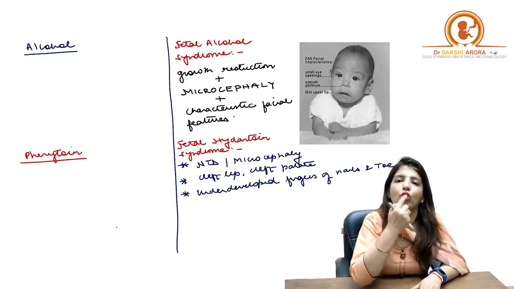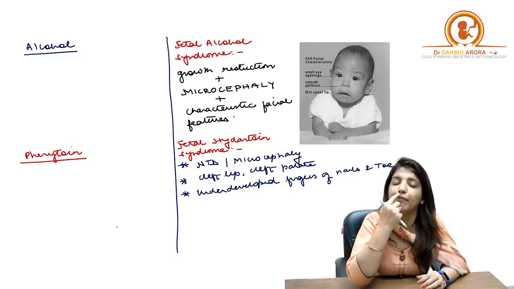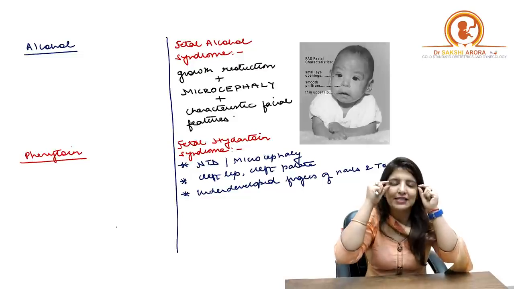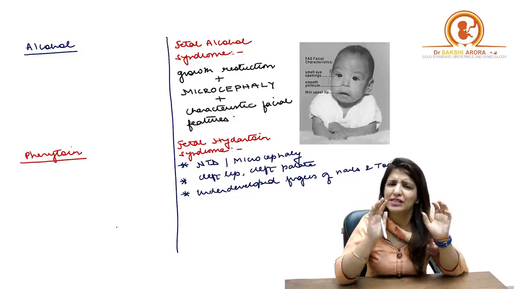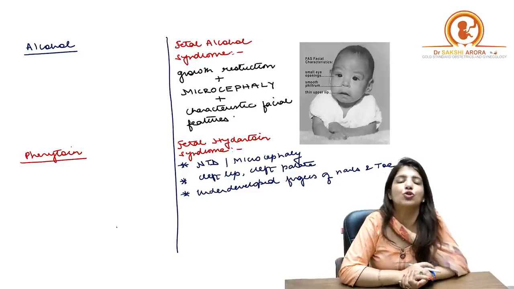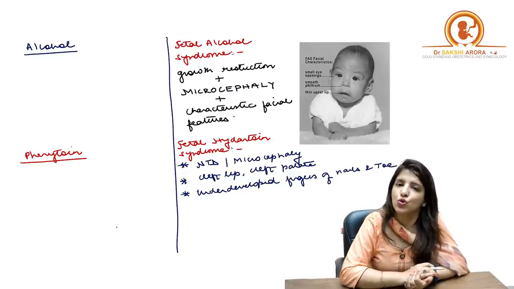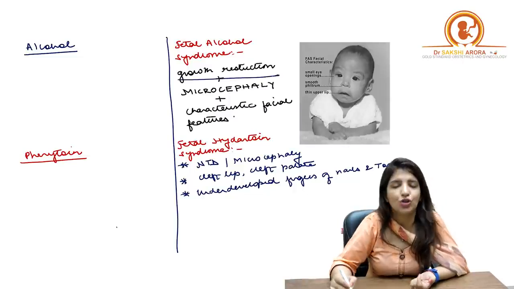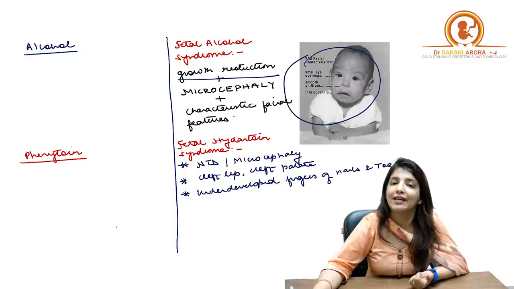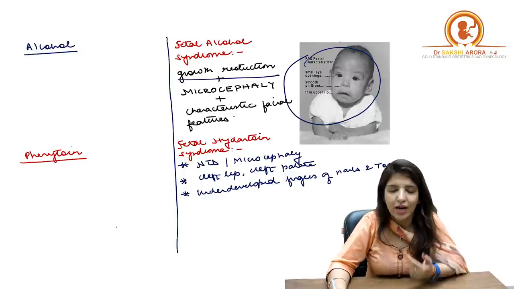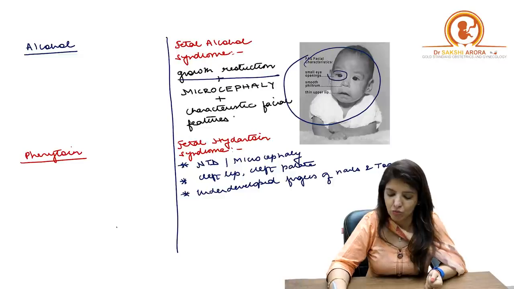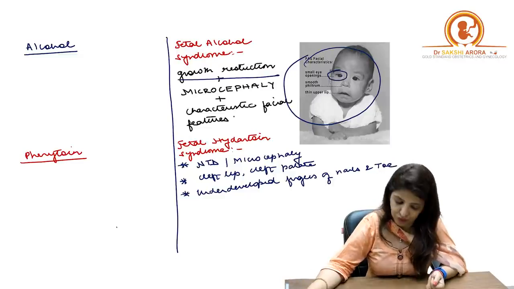The vermilion border of the lips, the upper lip is going to be very thin, and the eyes are going to be very narrow, right? So these are typical features which are seen in babies of mothers who consume alcohol. So you are going to get growth restriction, you are going to get microcephaly, and you are going to get these typical findings, which include a smooth philtrum, then thin upper lip, and there will be small eye openings, right?